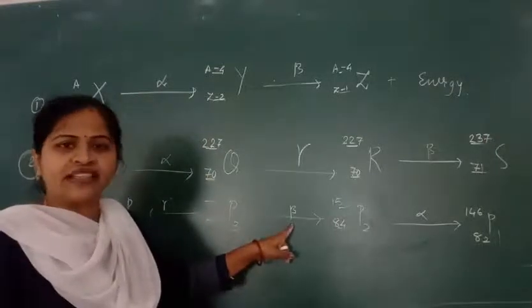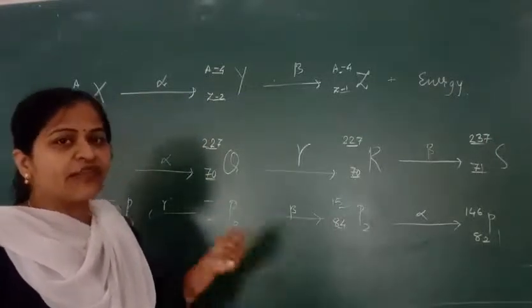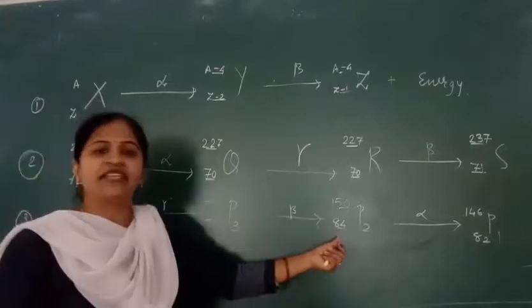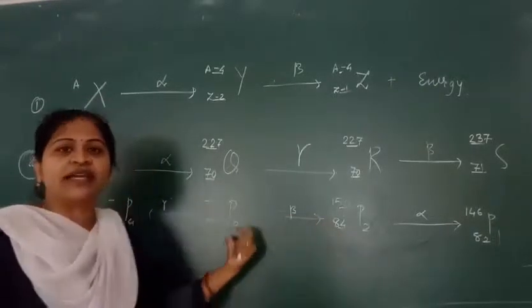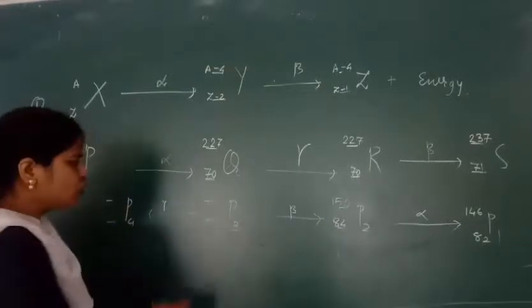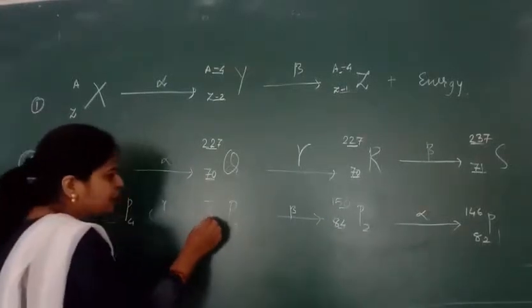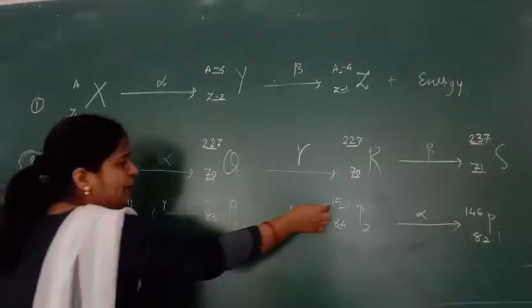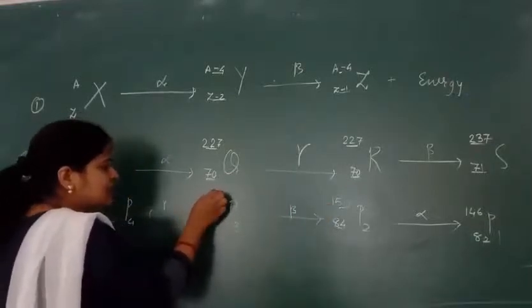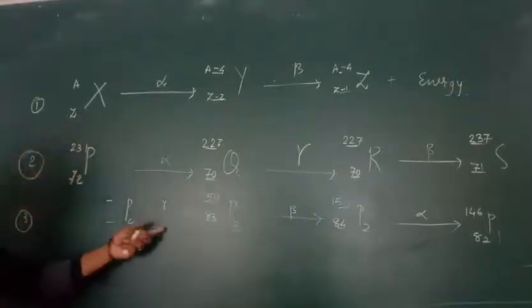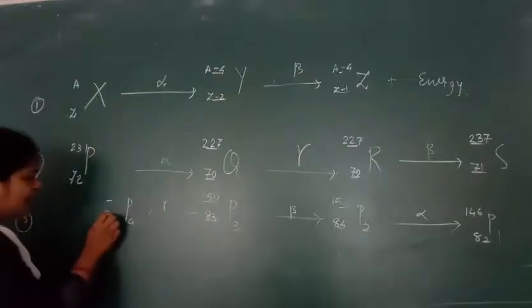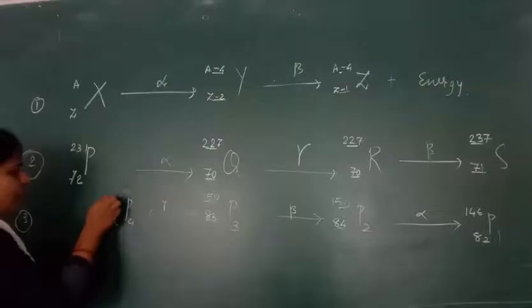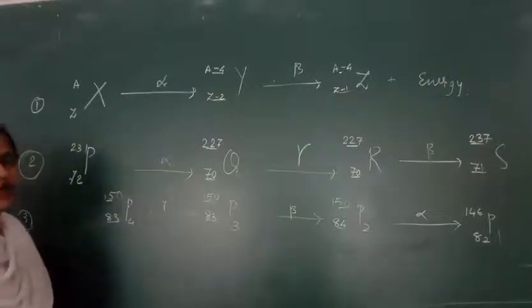Here the beta particle comes out, which increases the atomic number by 1, so in this case we have to decrease the atomic number by 1. So we get 83. The atomic mass remains the same. As for the gamma particle, it is not at all affected. So we get 83 and 150.